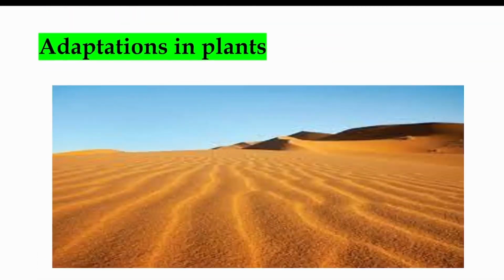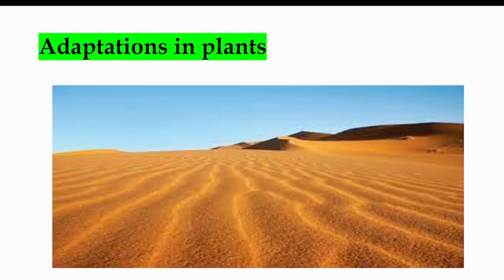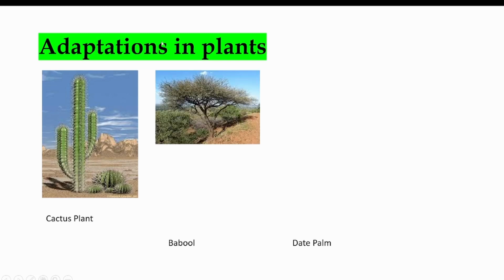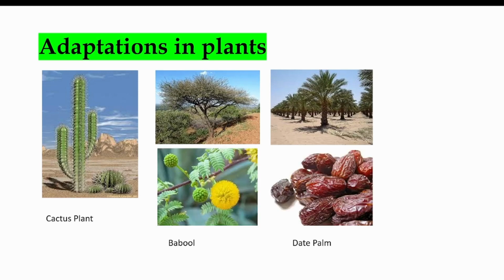See, this is how the desert looks, right? So see the soil here. This is the cactus plant. See the spines on the stems of these plants. These are the leaves. As we discussed, the leaves are reduced to spines to reduce the water loss. This is one of the examples of that. Next comes the babul tree. Date palm. Date palm also grows in desert areas.